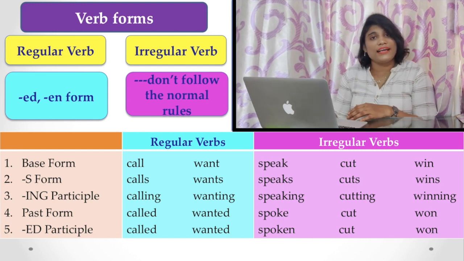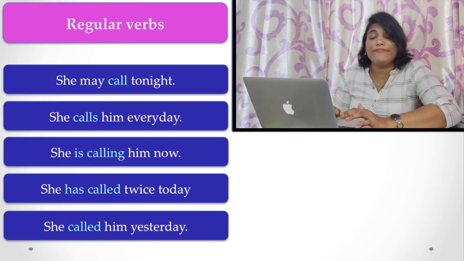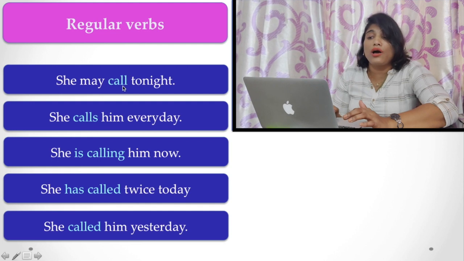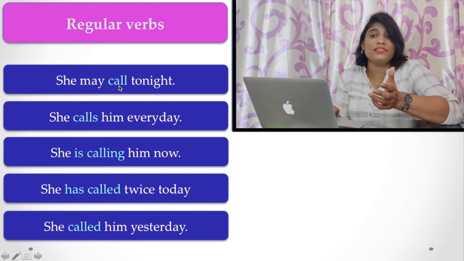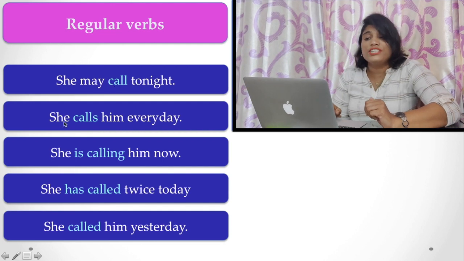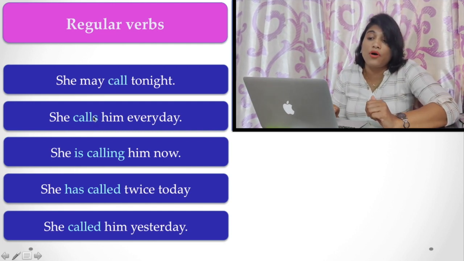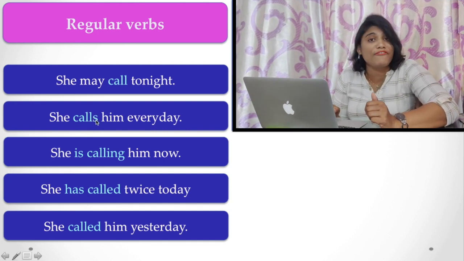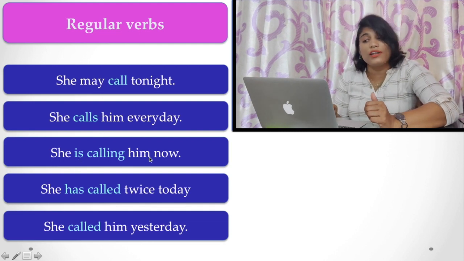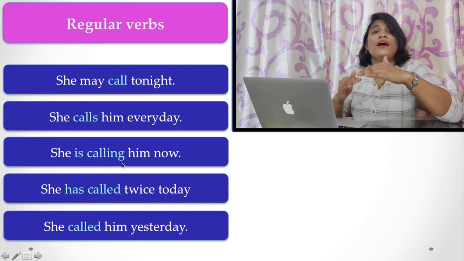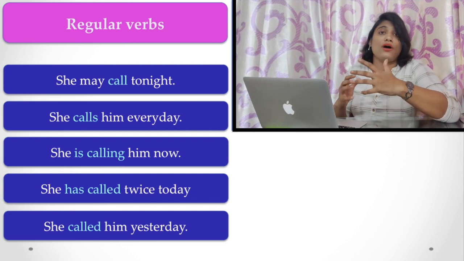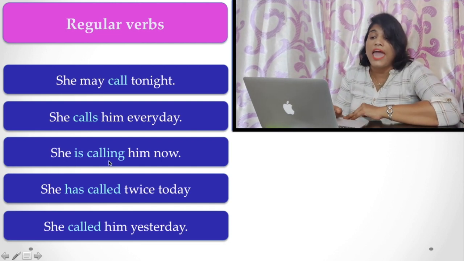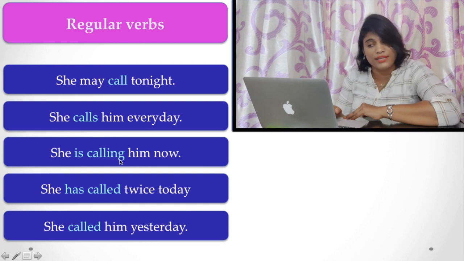Now let's see the examples. Here I refers to the examples of the regular verb. Here, she may call tonight. Call is a base form, used with the modal auxiliary may. She calls him every day. Here, calls, because of third person singular number, the base form of the verb takes a suffix s. She is calling him now. In order to show the progression or continual action, you have to use the auxiliary be verb and the main verb taking the ing suffix.